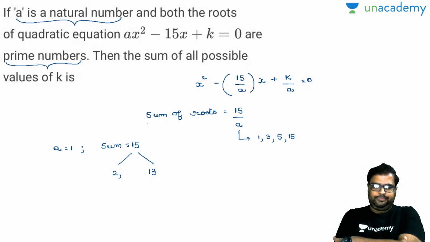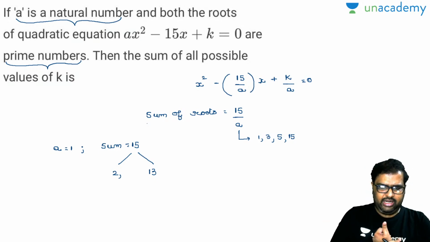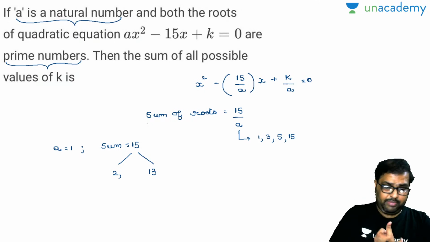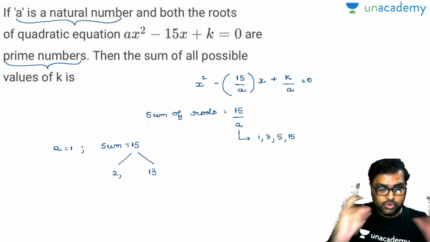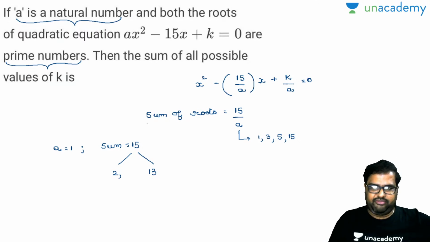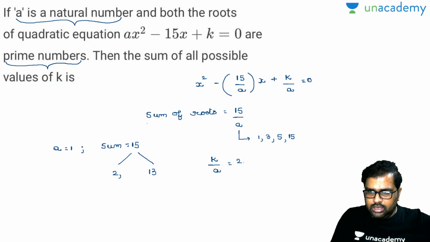Am I right or wrong? Is there any other pair? You cannot make 1 and 14, or 4 and 11. 4 is not a prime number. You have to break down into 2 parts. Those 2 parts must be prime only. Yes, perfectly. Now what will be your k? Now see, your k by a value is nothing but equal to 26, and your a value is nothing but equal to 1.